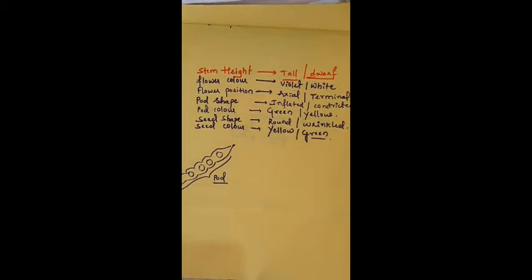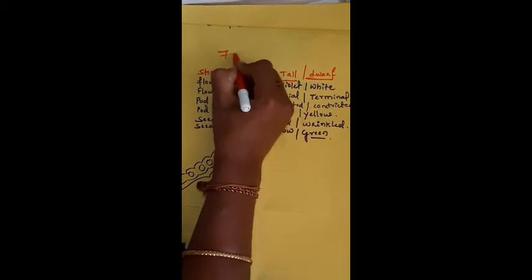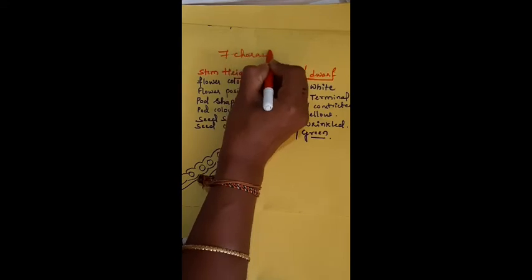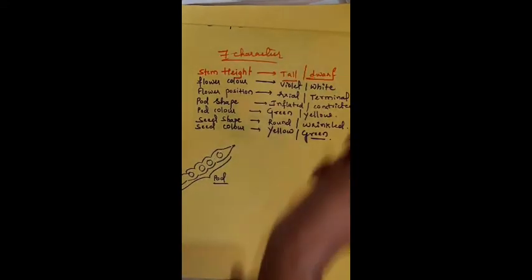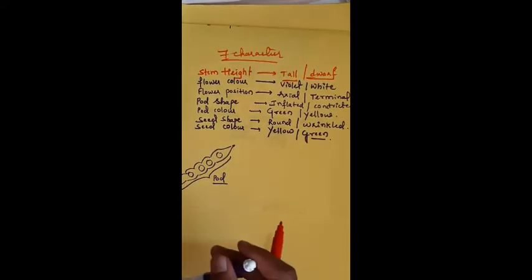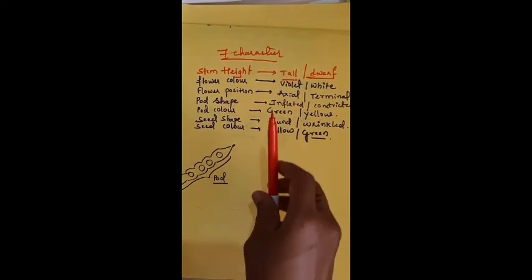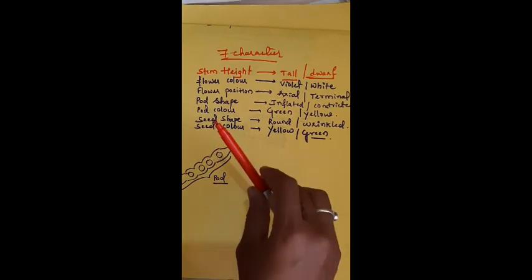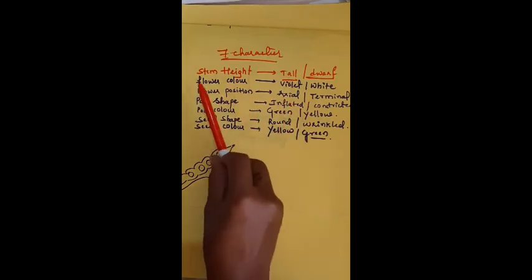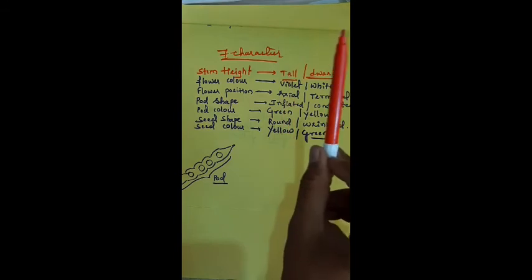These are the 7 contrasting characters selected by Mendel for his hybridization experiments. These 7 characters are very important to understand the experiments in this chapter. Please revise and memorize them.